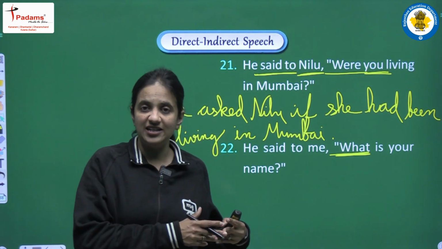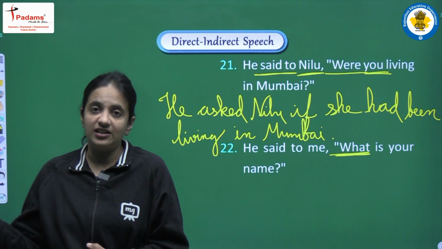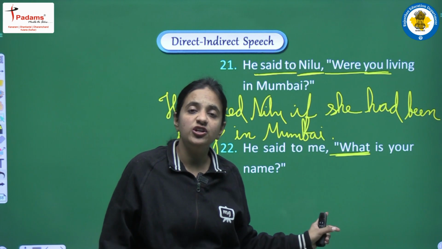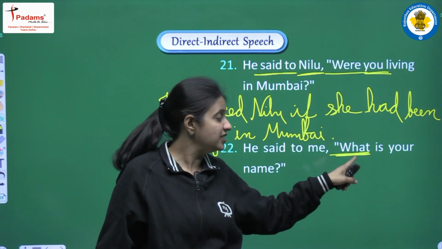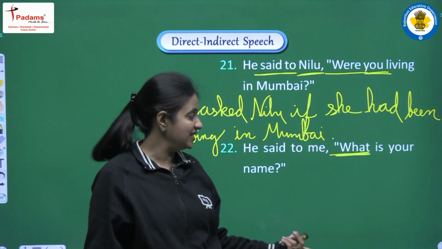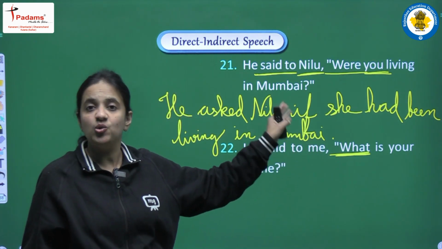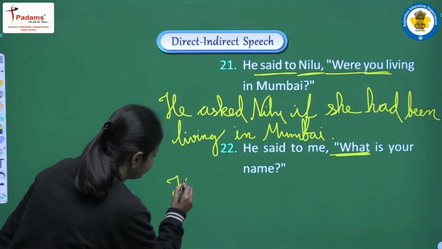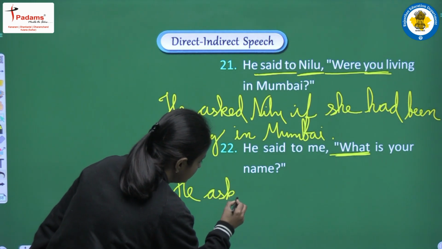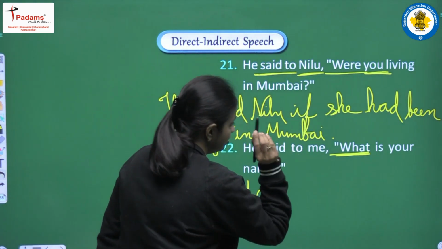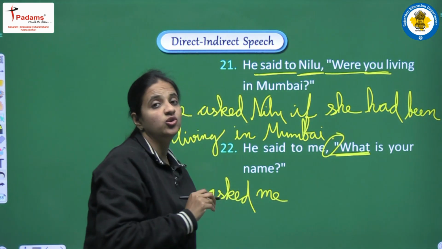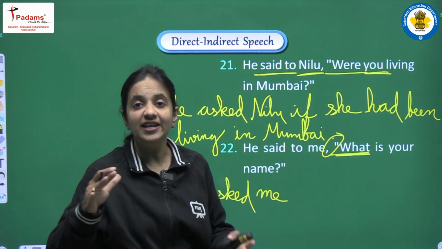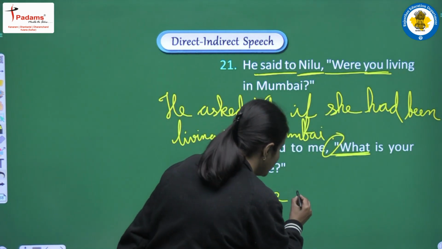In all those interrogative sentences we were using if, or we can use whether also as the conjunction. But now when we are having the WH word, we don't use any other conjunction, but we will use the same WH word here. How? Let's see. First of all, said to, it will be converted into asked, and we will write he asked me. So now when we need one conjunction, because we are having the WH word, we don't need any other conjunction, but we will use the same WH word here.